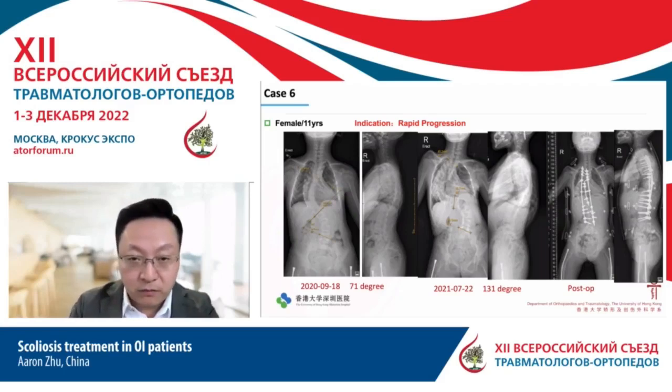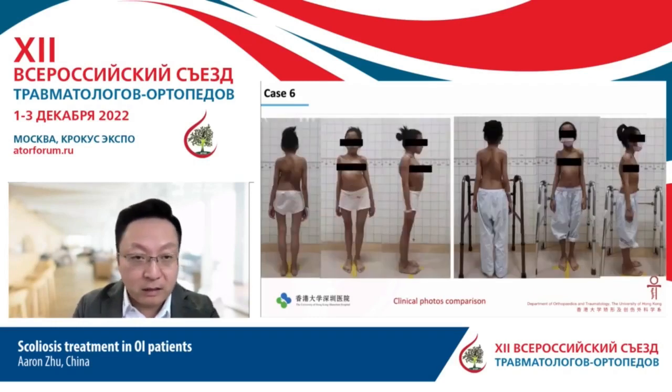For this type of curve, we need traction and pre-op preparations, and then posterior navigation to insert the pedicle screws, because of very severe rotation and deformity of the pedicles. Not easy to insert one. So this is a dramatic change before and after the surgery.